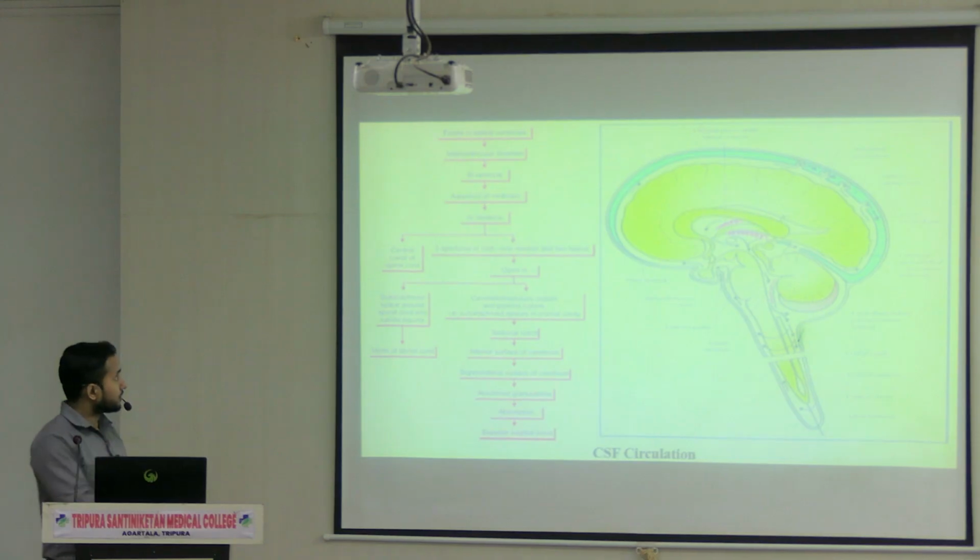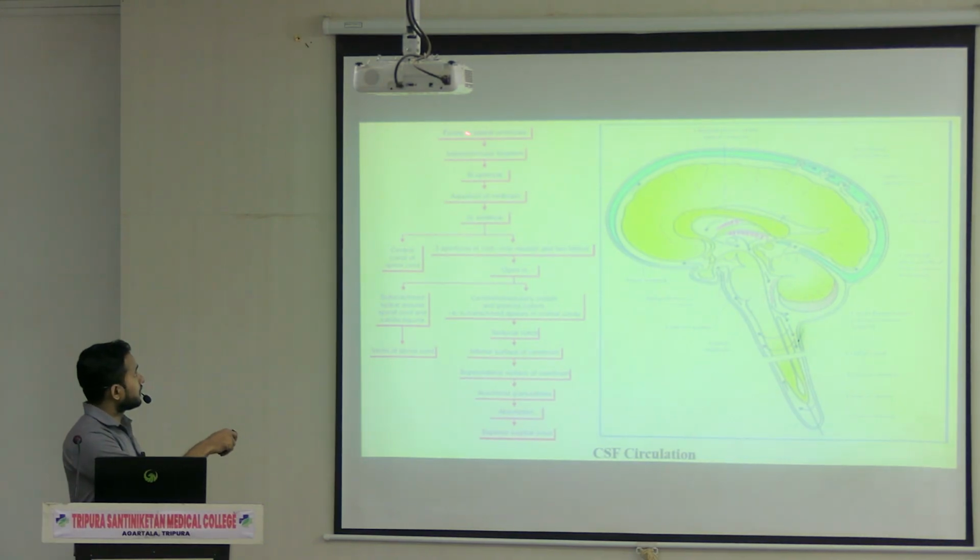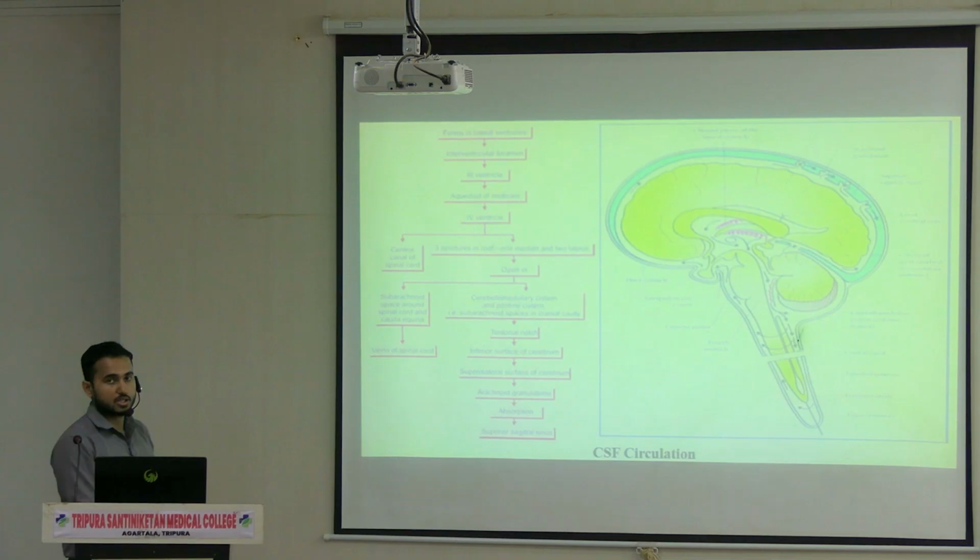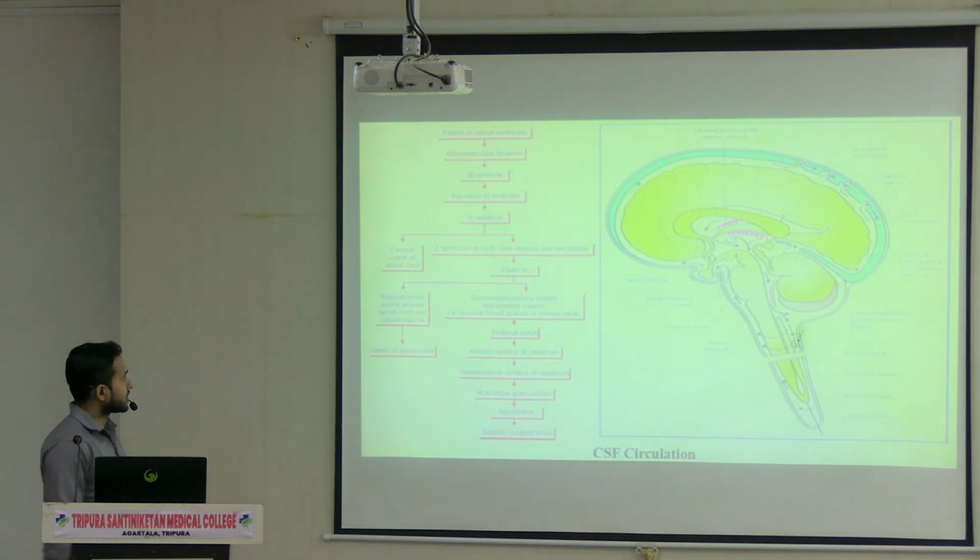First of all, you can see the lateral ventricle. From the lateral ventricle, through the interventricular foramen it will go to the third ventricle. From the third ventricle, with the help of the aqueduct of Sylvius, it will go to the fourth ventricle. Once it reaches the fourth ventricle, two pathways are there. It will go to the central canal of the spinal cord, as we have studied.